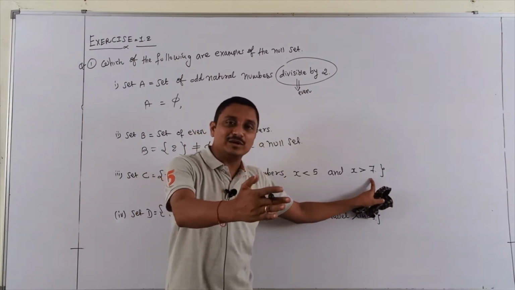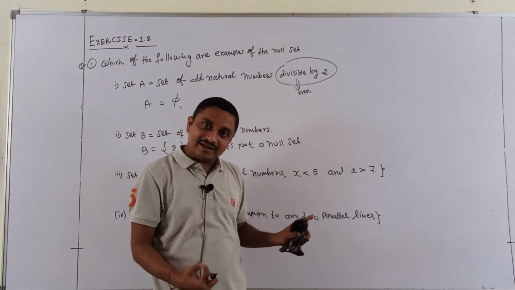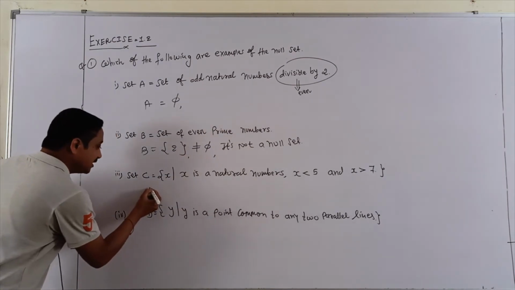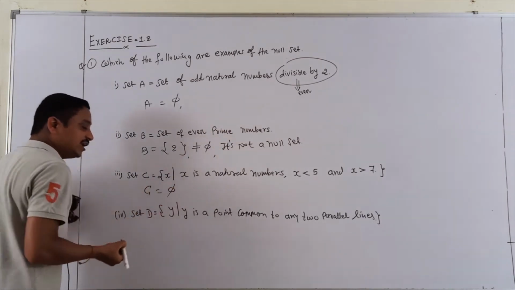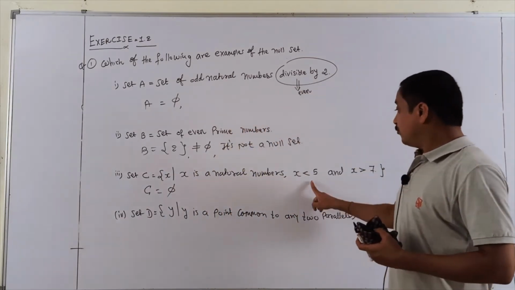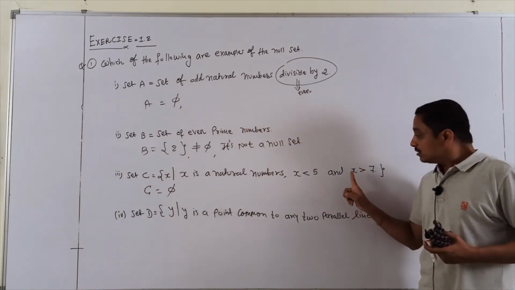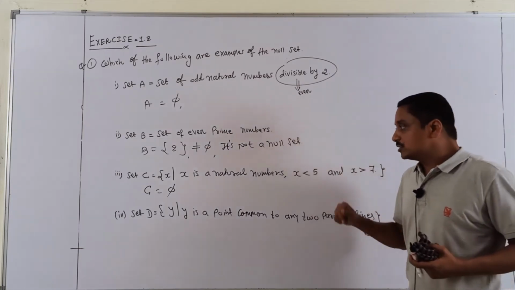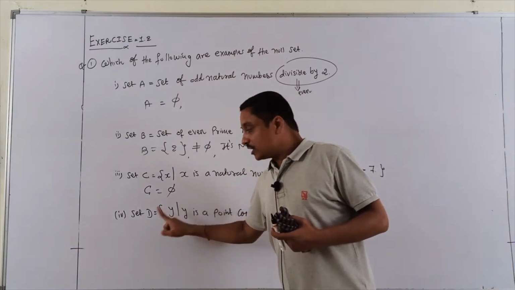Now third, C: x such that x is a natural number less than 5 but more than 7. Students, think about a number more than 7 and also less than 5. Is it possible? No, it is not possible. So here set C is definitely a null set. There is no common number below 5 and above 7, so my answer is null set.